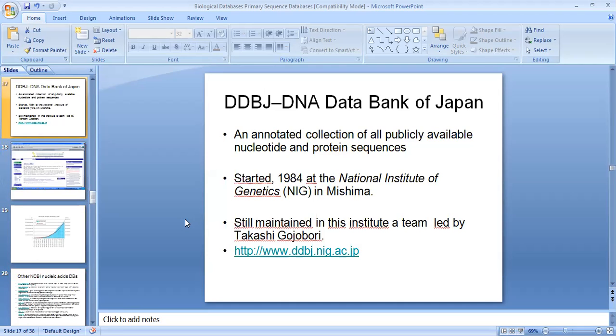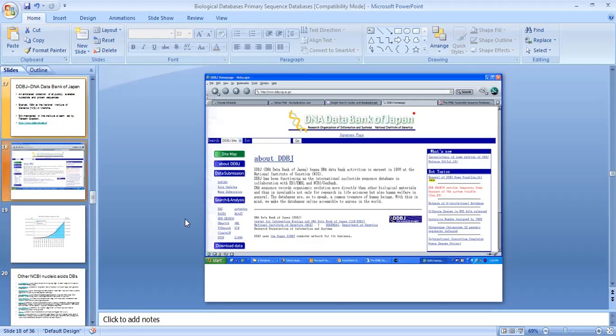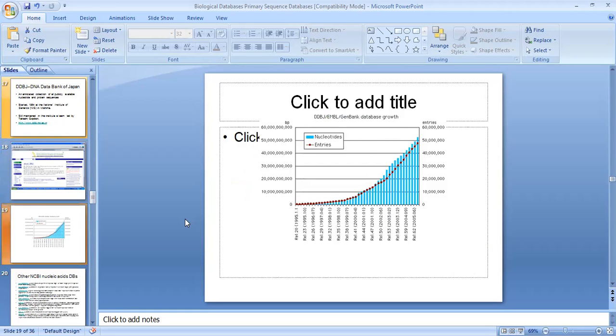DDBJ, the DNA Data Bank of Japan, is an annotated collection of all publicly available nucleotide and protein sequences, started in 1984 at the National Institute of Genetics in Mishima. It is still maintained at the institute by a team. This is the DNA Data Bank of Japan site. You can collect DNA data from this site.